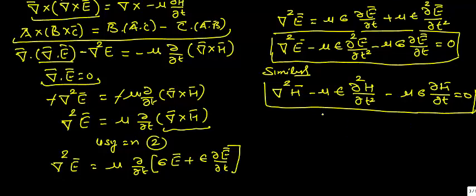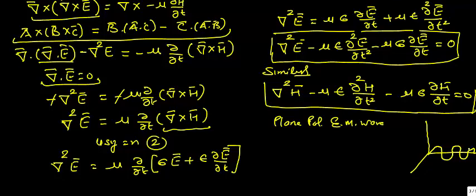Now suppose we want to explain these equations for a plane polarized electromagnetic wave. Plane polarized electromagnetic wave means we have a wave, and that wave is moving along the x-axis. If the wave is moving along the x-axis, then suppose the electric field varies only along the y-axis and the magnetic field varies only along the z-axis. It means the electric field E will be equal to Ey, and H will be equal to Hz.